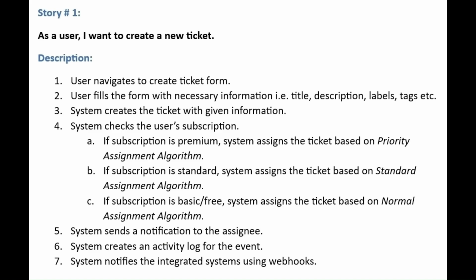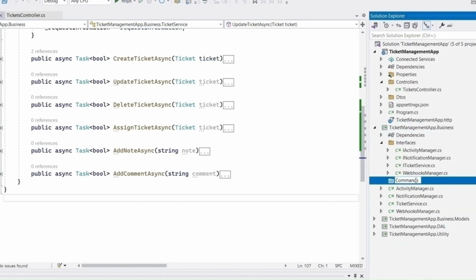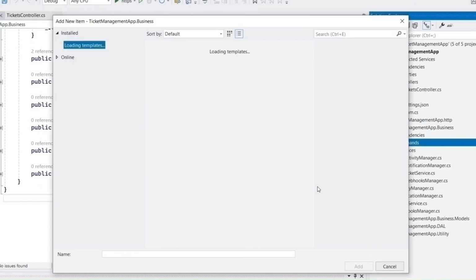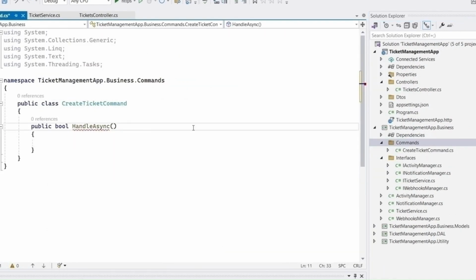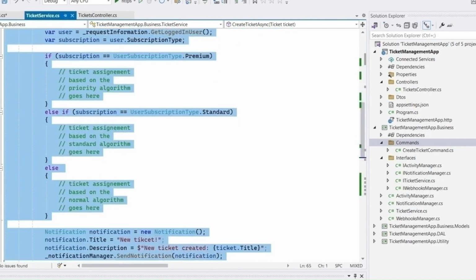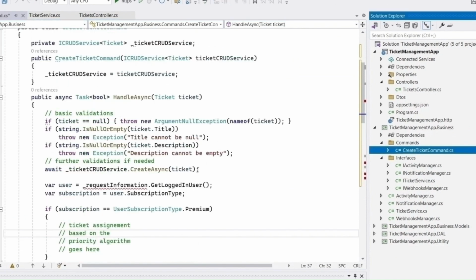Let's implement the same story again, but this time without abandoning our object-oriented thinking. Right now we have a dedicated method for each story. Let's improve this separation of concerns. Rather than isolating each story in methods, let's isolate them in separate classes. I'm going to create a new folder, commands. Inside that folder, I will create a dedicated class for each story. For this story, we will create ticket command. Let's move the existing code inside this class. After moving the code, we will make some modifications.